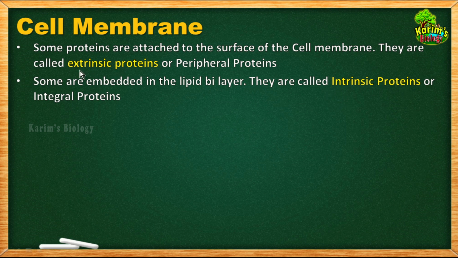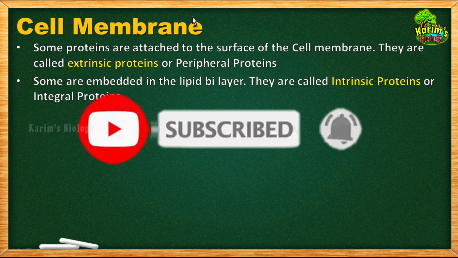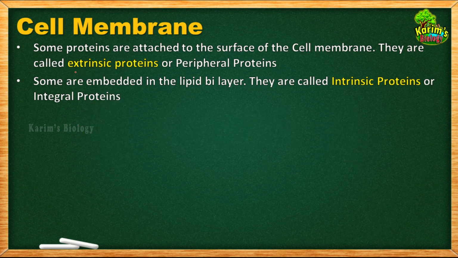Then, based on what they are called, extrinsic proteins: "ex" means outside. So it is suggesting that some proteins are attached to the surface of the cell membrane. As they are attached to the surface, towards the outer side of the cell membrane, they are called extrinsic proteins. The proteins are attached only to the surface, but they are not deeply situated in the cell membrane.